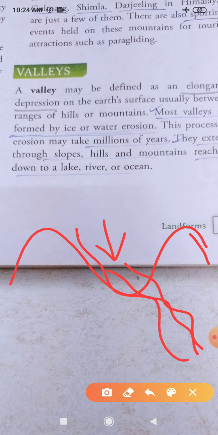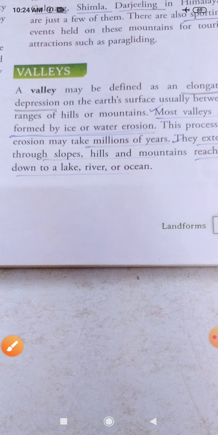Most of the valleys are formed by the flowing of rivers, and some valleys are also formed by the flowing of ice mass, which is called a glacier. It may be formed by ice or water. Both ice and water can wash away the surface of the land and make a ditch area or lowland area. Those lowland areas are called valleys. I hope all of you are understanding. Let's turn to the next page.